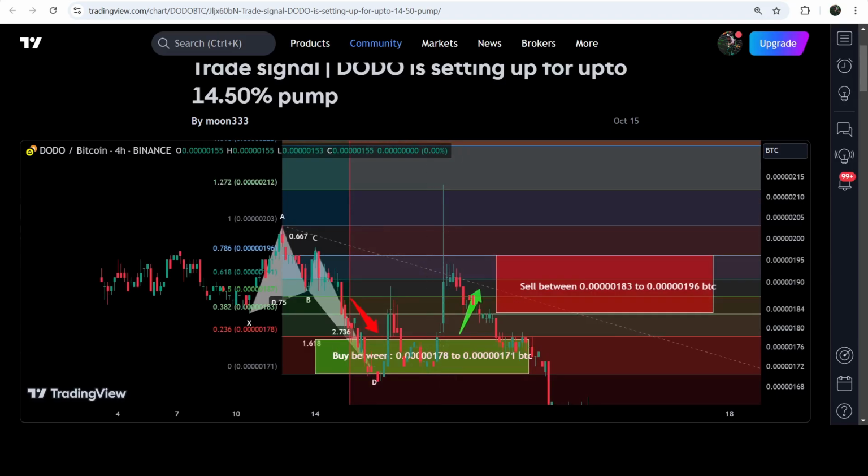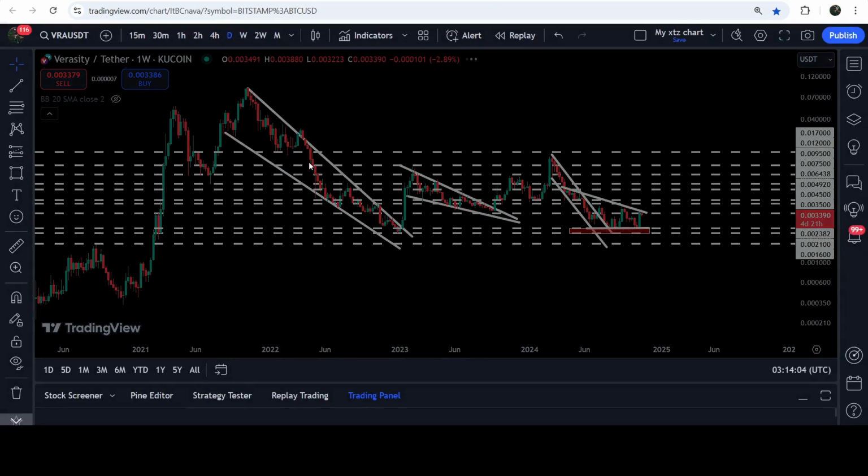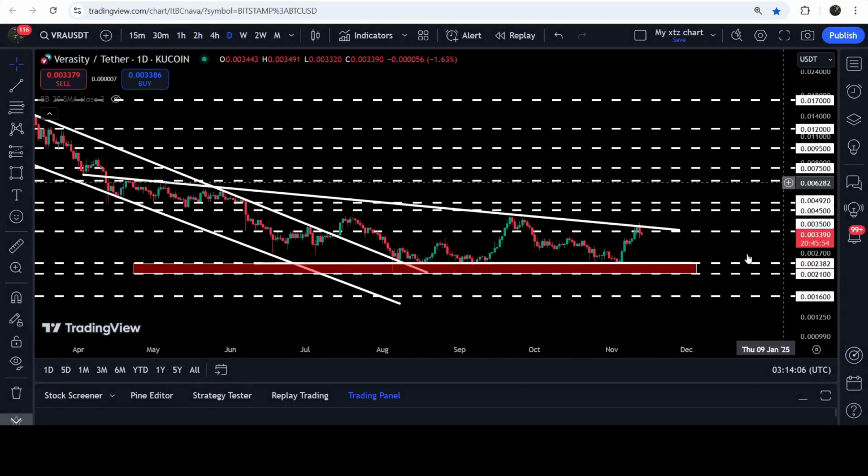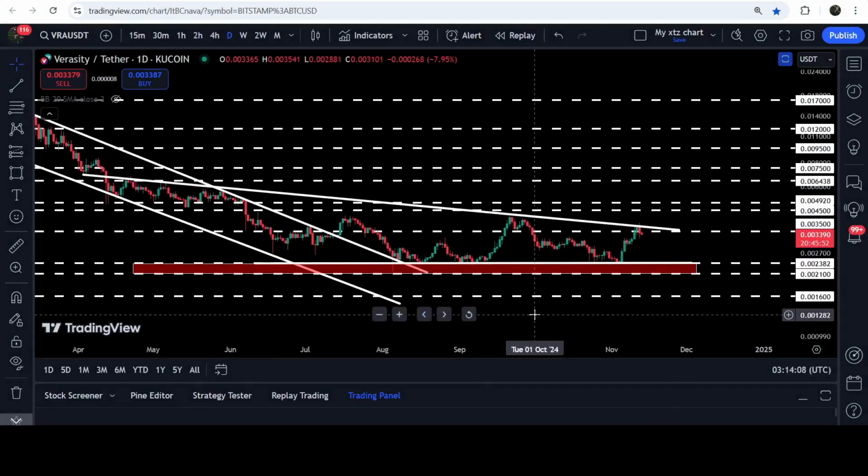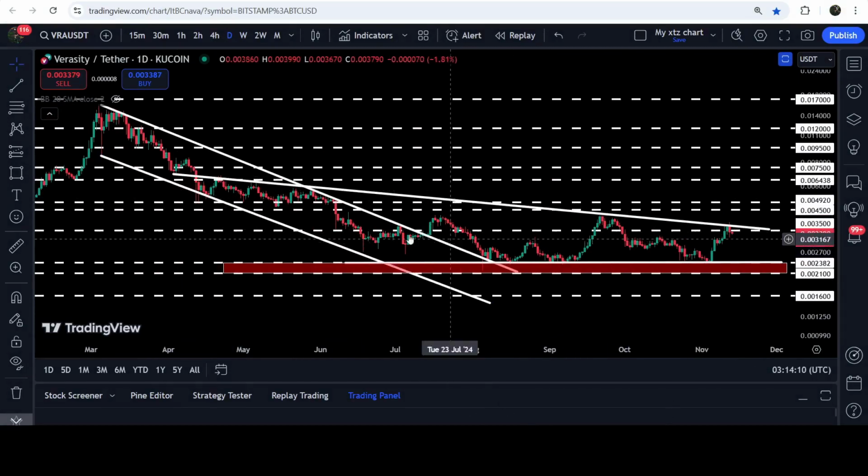Now let's move to the live chart of Verasity, and first of all, let me show you the daily time frame chart. And here you can see that for the past several days or weeks, the price has been moving inside this triangle. And by the way, we found the resistance of the triangle here when it was moving inside this previous channel. And this is a quite long-term support zone that starts from $0.0023 and goes to $0.0021. And now it is also working as a support of a big descending triangle as well.